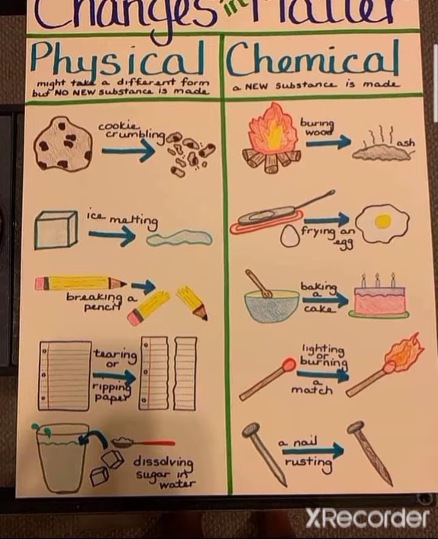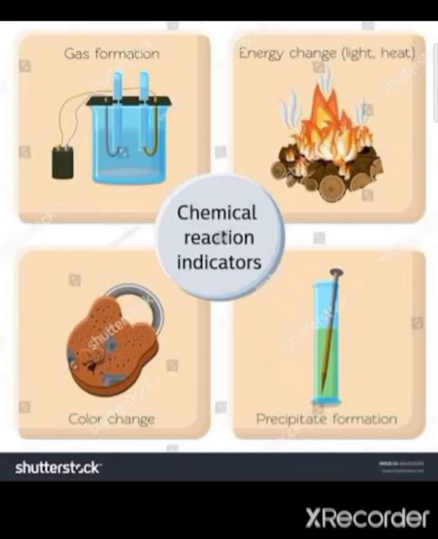So in physical changes, no new substance is formed, but in a chemical change, a new substance is always made. Now, what are the indicators of a chemical reaction? Just like gas formation. When any chemical reaction occurs, a gas is evolved. During a chemical reaction, energy is released or absorbed.